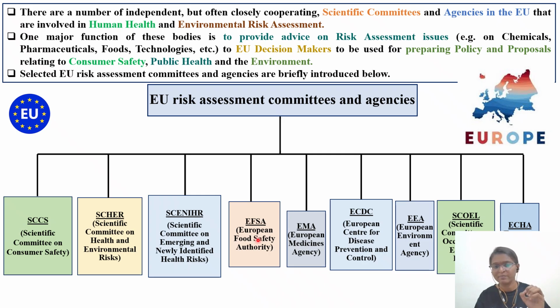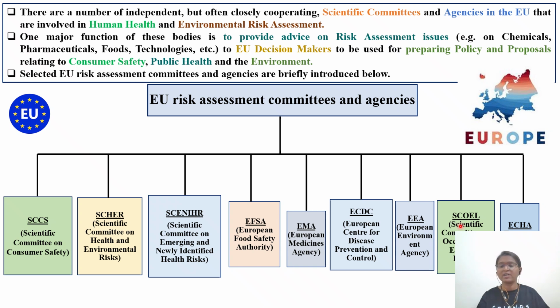Then we have EFSA, which takes care of the Food Safety Authority. Then we have EMA, which will take care of pharmaceuticals as well as veterinary drugs. Then we have ECDC, which takes care of disease prevention and control, similar to the US CDC, WHO. And we have EEA, the European Environment Agency. Then we have SCOEL, which takes care of worker safety. For the workers who are working in the factory, they will derive the occupational exposure limit.